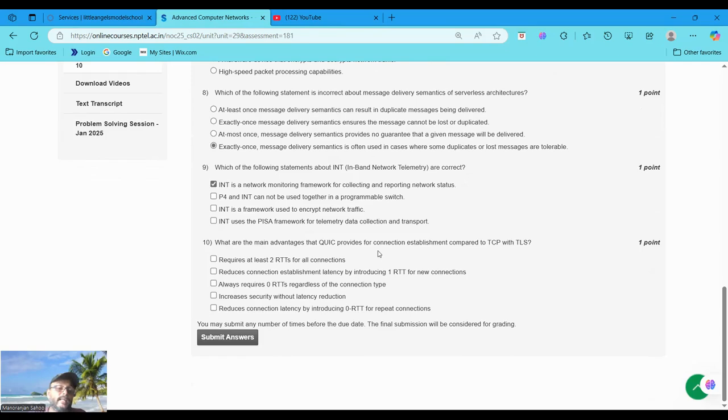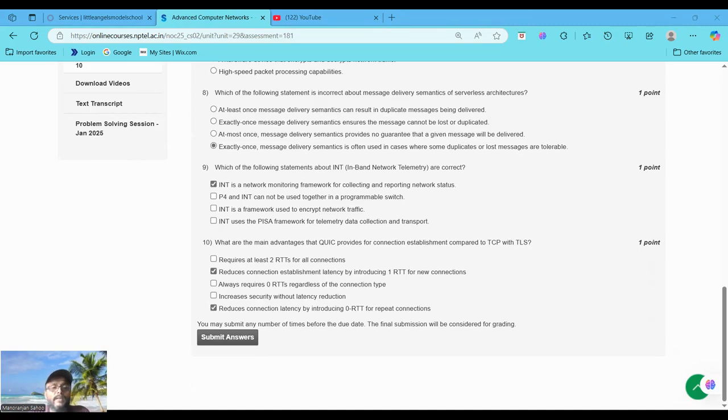The main advantages are the second option, reduce the connection establishment latency by reducing 1 RTT for new connections, and the last one, reduce connection latency by introducing 0 RTT for repeat connections. 10 option B and 10 option E. Now let's evaluate the statements one by one. We choose options B and E.